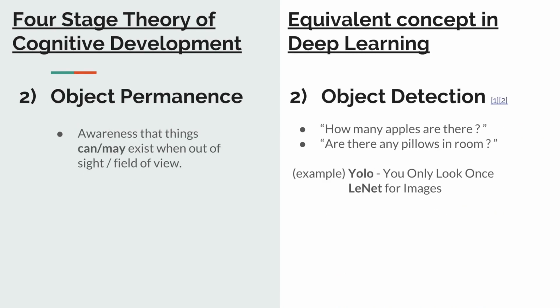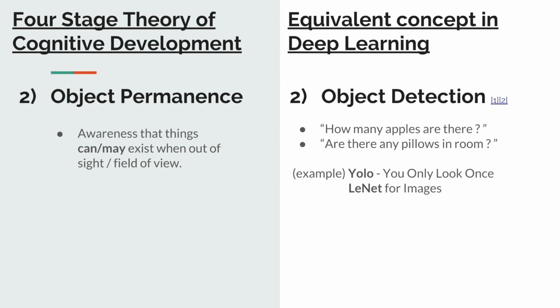The second stage that is analogous with deep learning is as shown. Here we consider object permanence from psychology. The example for this would be throwing a blanket over a toy, and a baby might think that the toy has vanished, but then the toy is still there and it is just out of sight. This can be explained as the awareness that things may exist when they are out of sight or out of the field of their view.